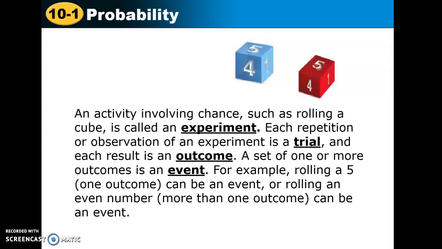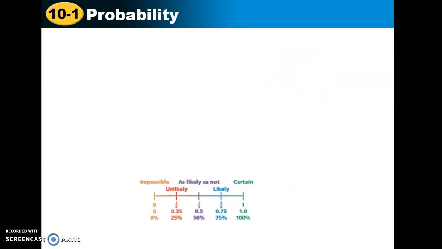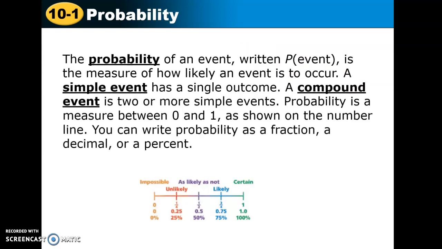So when I say an event, you know what that means. When I say an experiment, you know what it means. Trial, outcome, and so on. That gives you very general words about probability. Now, the probability of an event is how we measure how often or how likely something is to occur. We write it using an uppercase P with the event in parentheses. That's how we signify that it's probability we're talking about.